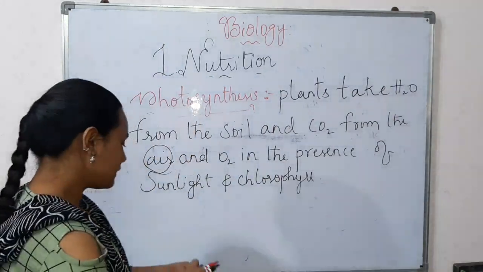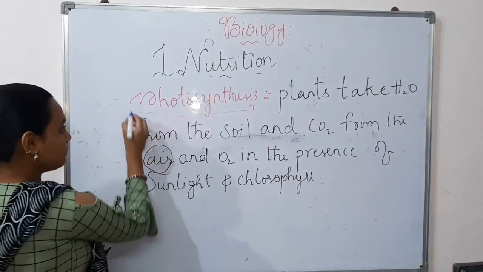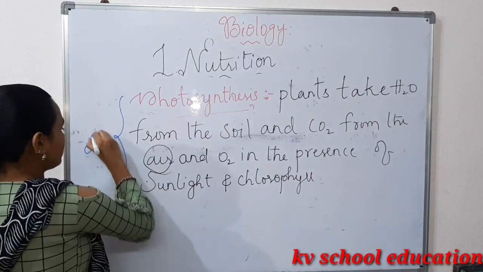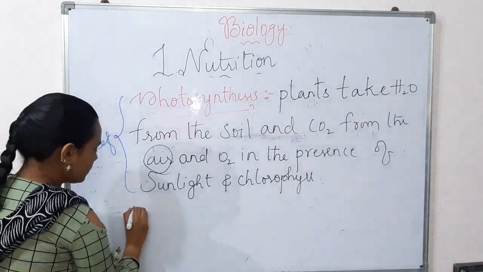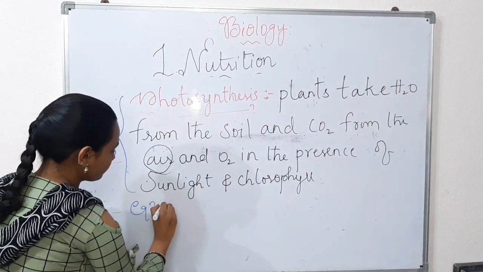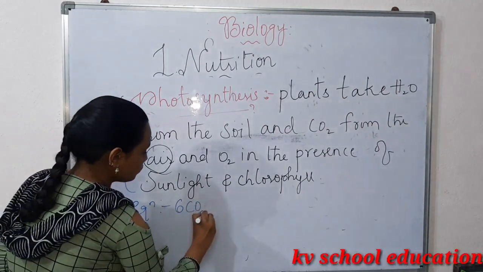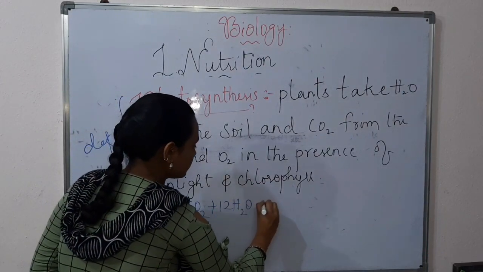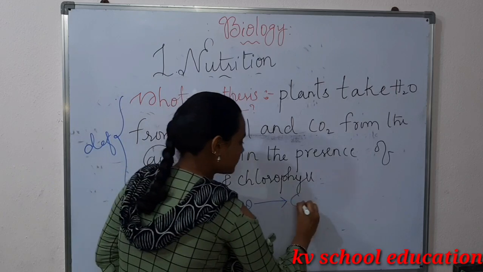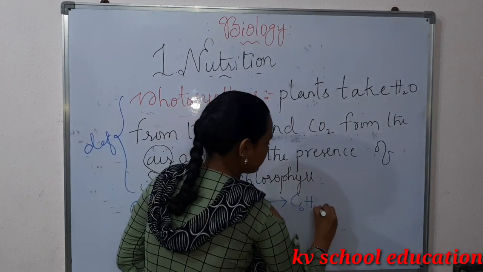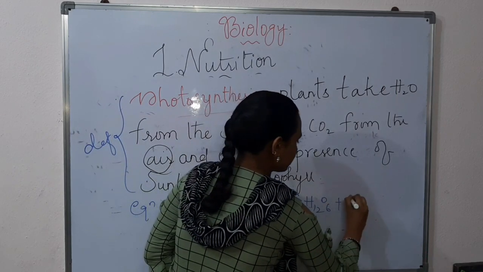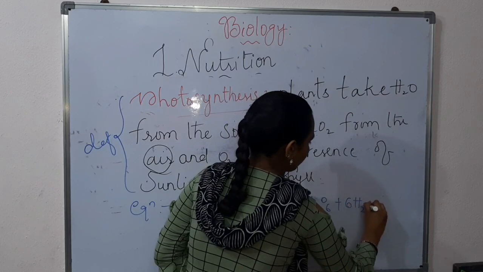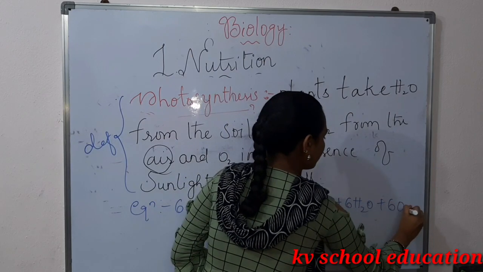So now let us write the equation based on this definition. The equation is 6CO2 plus 12H2O gives rise to C6H12O6 plus 6H2O plus 6O2.